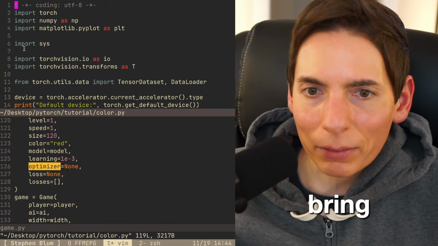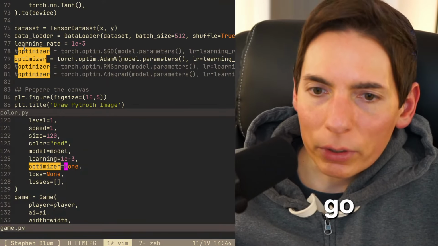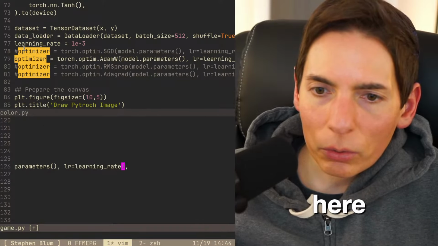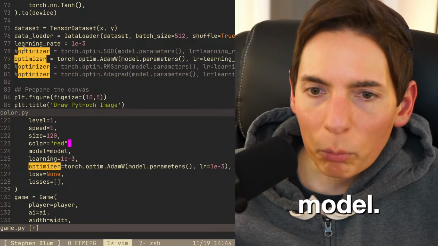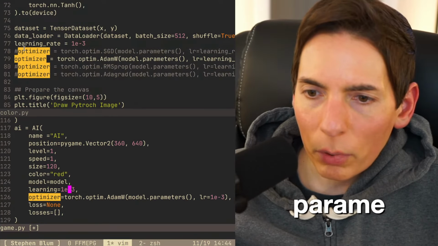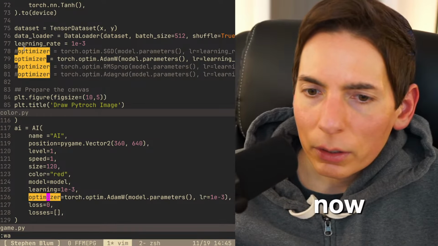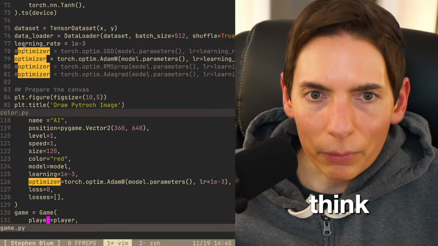All right, let's bring that back in. Optimizer is going to be this. Here we go. Copy over here. And then the learning rate right here, we'll just copy and paste that, so that way that's the same. Model. We've got the model up here. Yep, model dot parameters, model. Okay, excellent. And then loss is going to be zero, I think, for now. Well, let's say zero loss. There. Okay, I think we're good to go.